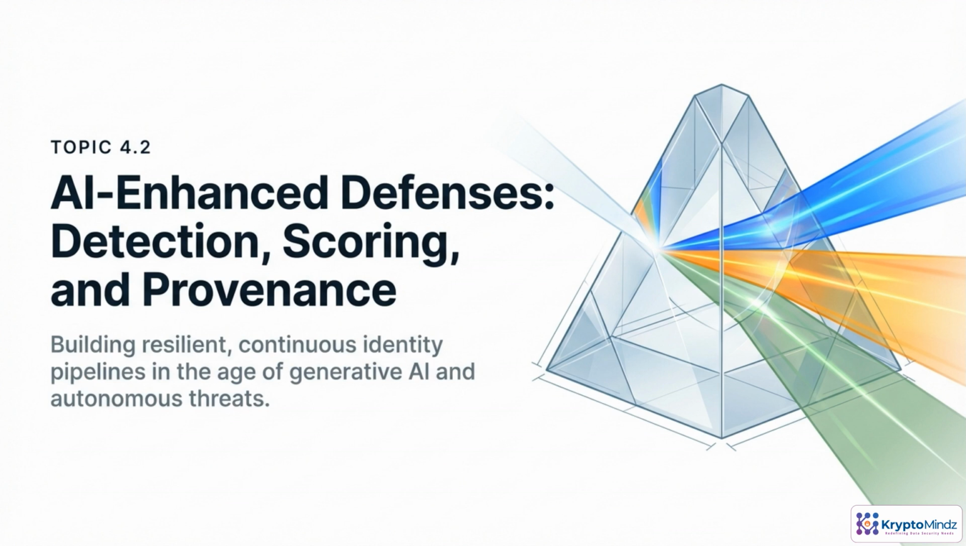Attackers now use AI to fake people, devices, and behaviors at scale. In this topic, we flip the script. You'll see how AI can power smarter fraud detection, dynamic risk scoring, and content provenance to keep identity pipelines resilient and trustworthy from end to end.